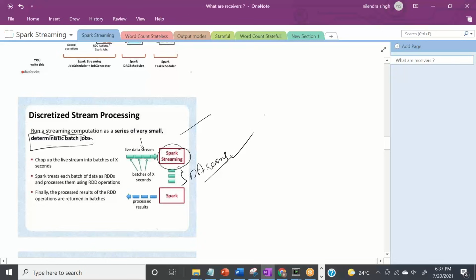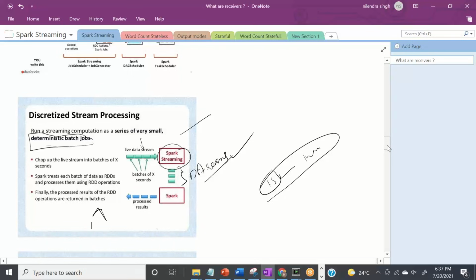So we are still going for batch processing, but these batches are very small, as small as 1 second, and can go up to hours. They can start from seconds or milliseconds maybe. Spark treats each batch of data as an RDD and processes them using RDD operations. Finally, the processed results of RDD operations are written out in batches. So till now we're good, right? And we call these small batches D streams.